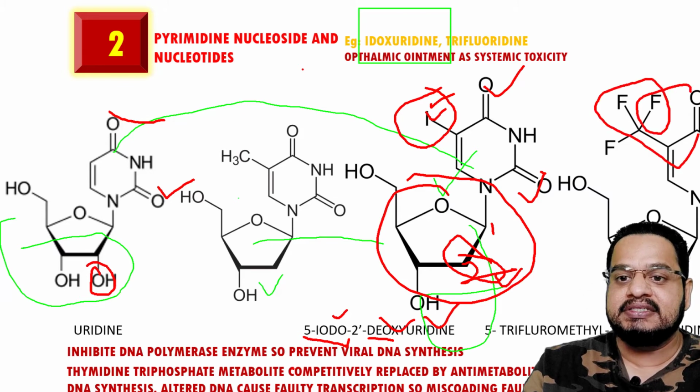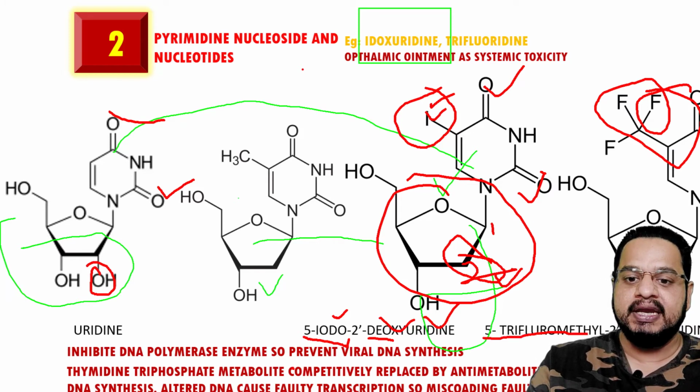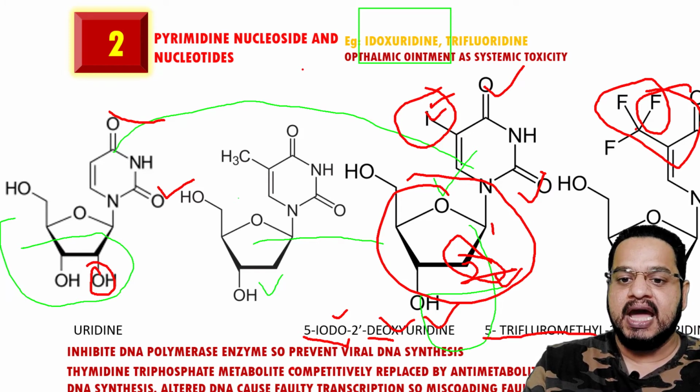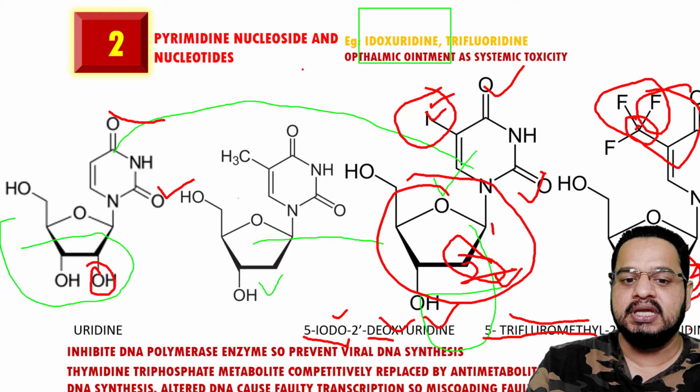Similarly, at this fifth position, if I attach this trifluoro, then it would be fifth position trifluoromethyl. Trifluoromethyl, at this center place, is the methyl group. Understand? So that is the 5-trifluoromethyl 2 dash. Where is 2 dash? 1, 2. 2 dash deoxyuridine. At the second position, you will have no oxygen present. So that is a 2-deoxyuridine.